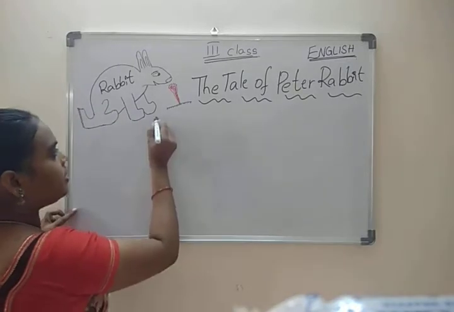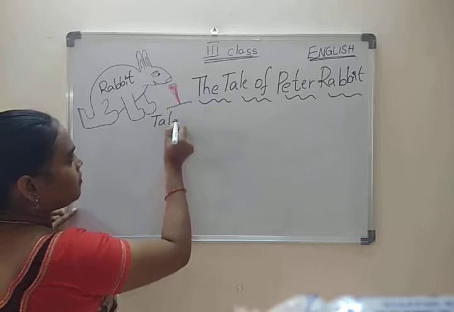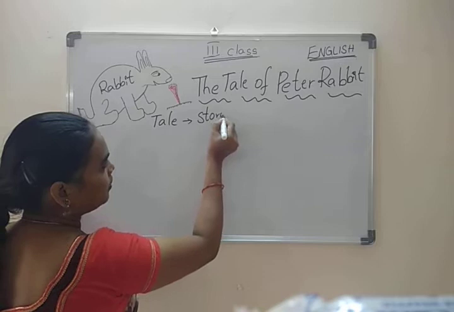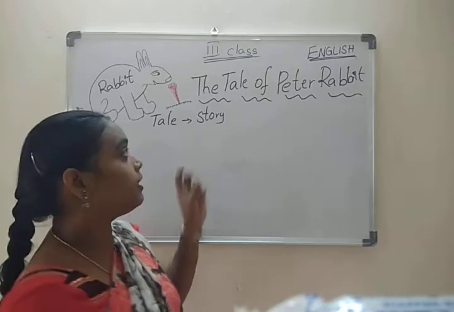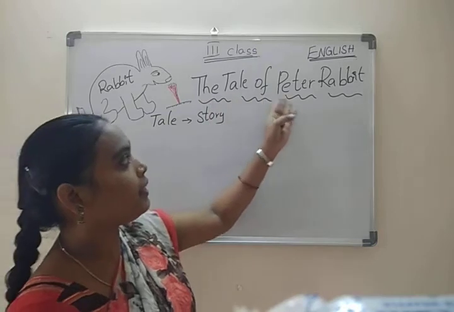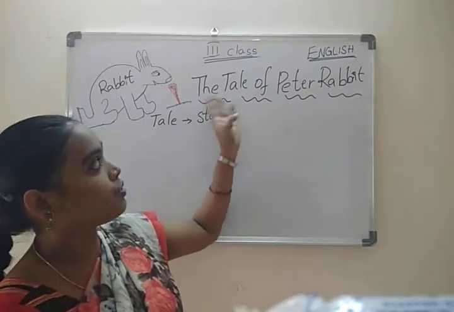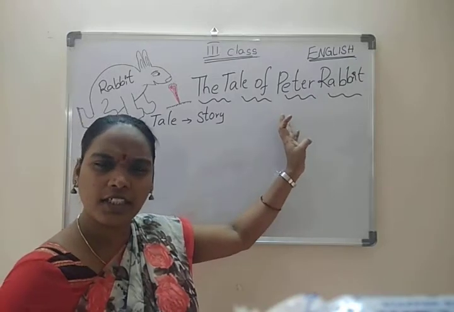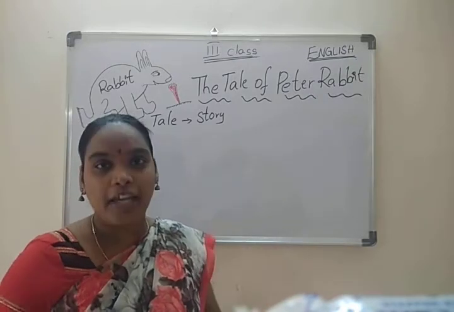What is meant by tale? Tale means story. Now what is the title? The Tale of Peter Rabbit. So, the story of Peter Rabbit. What is Peter here? Peter is a name.